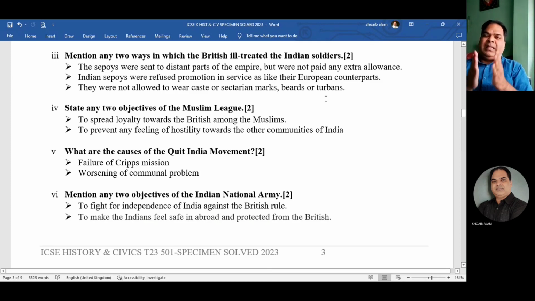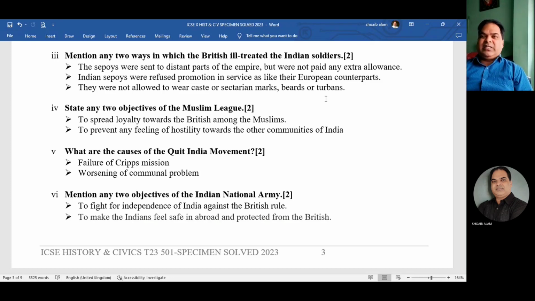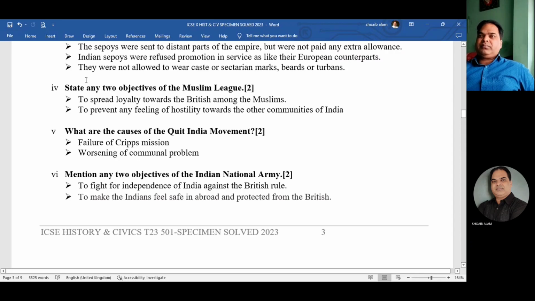Simply mention their prospect of promotion was very, very less. They could hardly reach up to the post of subedar. Okay. And they were not given proper salaries as compared to their European counterparts. And all the important posts in the army were reserved for the Europeans. So many points are there. You have to mention only 2.